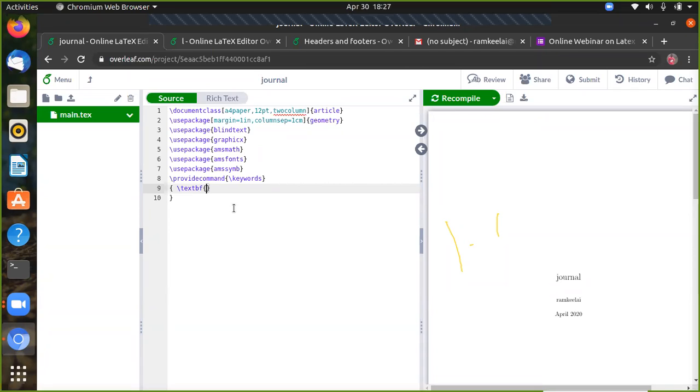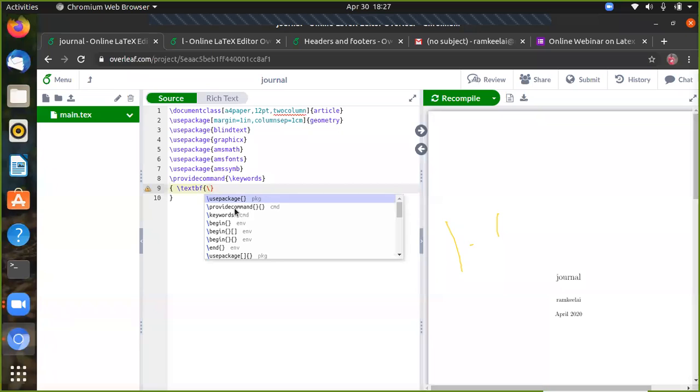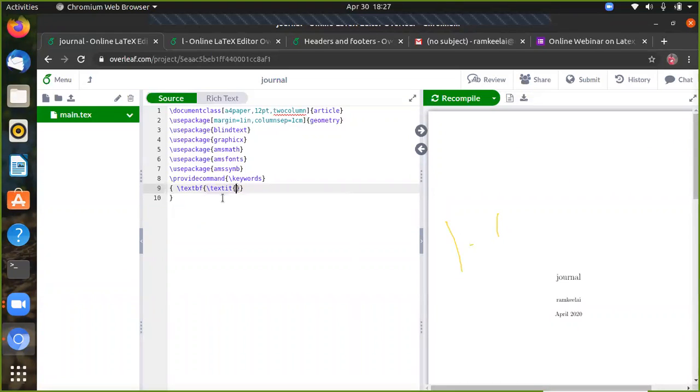These three are very, very important. So \textbf, and then we write the text in italic font, \textit. The text we write in italic font is the keywords.